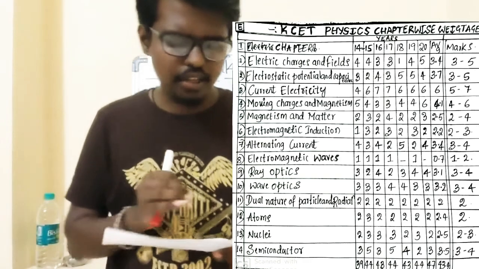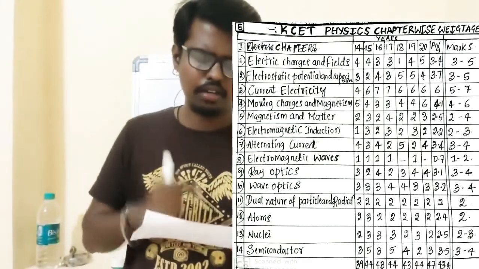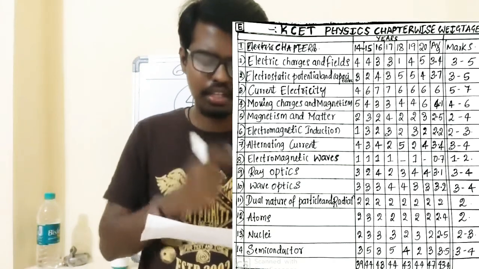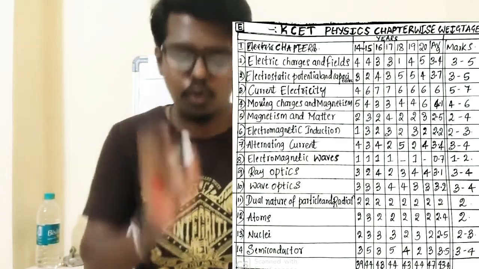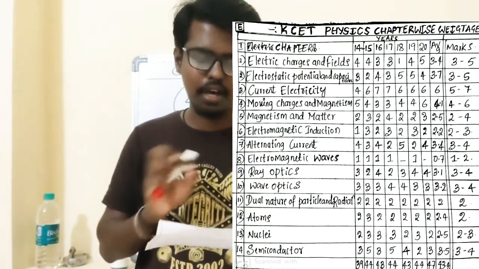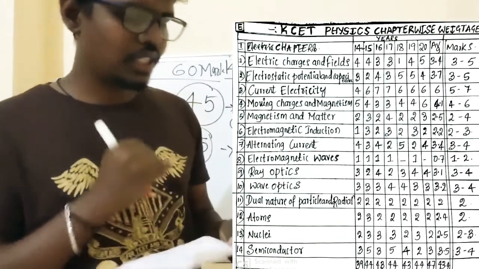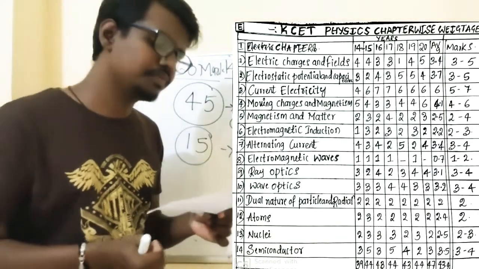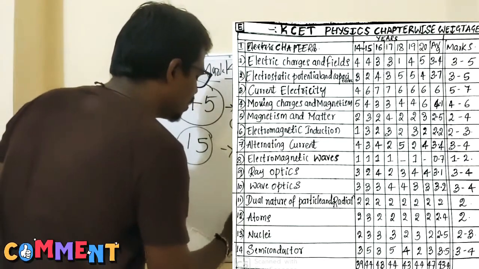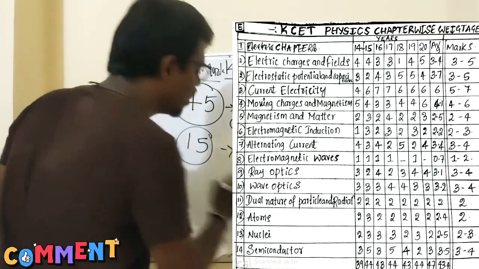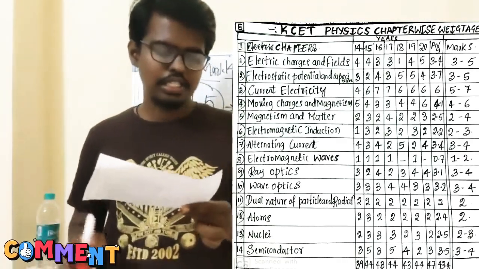Next, electromagnetic induction. In electromagnetic induction, 2014 had 1 mark, 1 question, in 2015 3 marks, 3 questions, 2016 also 2 marks, then 3, 2, 3, 2. The average will be 2.2, so 2 to 3 marks. If you prepared properly from chapters 1 to 6, you will get nearly 23 to 24 marks. Nearly above 20 marks and below 25 marks you will get from chapters 1 to 6.